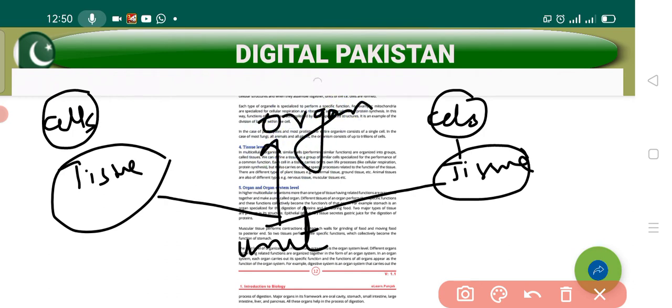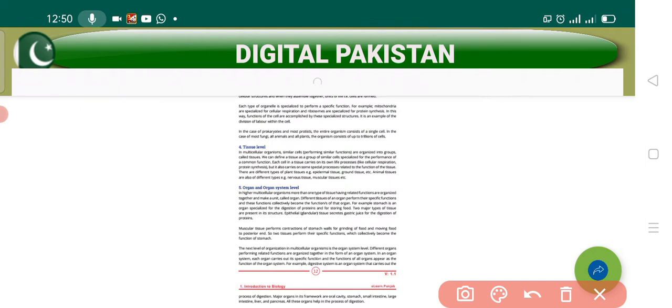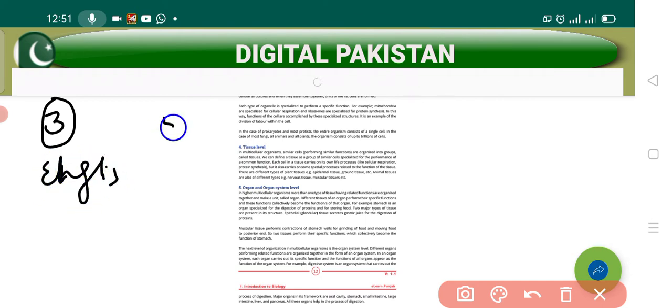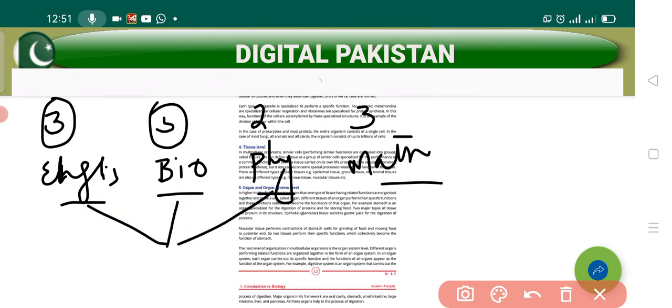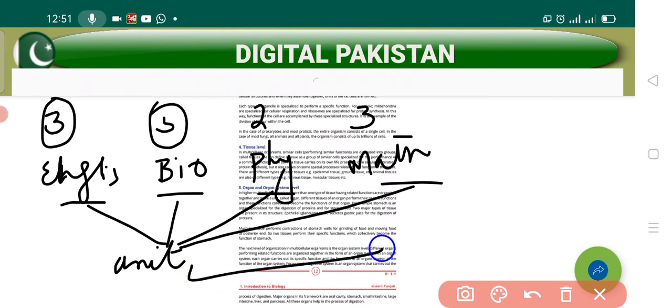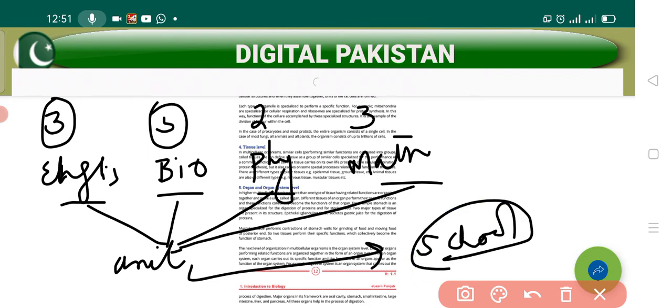Let me explain with the help of an example. Let's suppose, students, that you have 3 English teachers, 3 bio teachers, 2 physics teachers, and 3 math teachers. Now, they are all of different subjects, but when they all work together as a unit, then they can run a school. They can give their education to students.